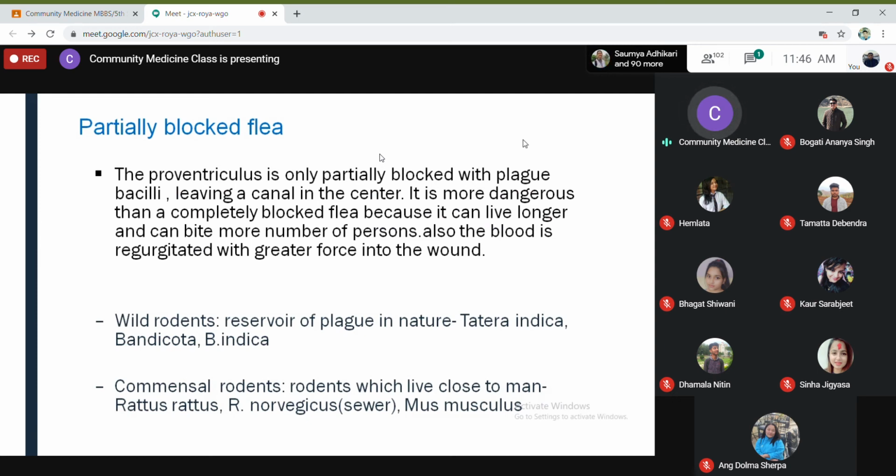And commensal rodents. This is the terminology used for the domestic rodents, commensal rodents, which live close to man. Rattus rattus, you must have heard about this species. Rattus rattus is a domestic rat, which is present in each household. It is a common species available in households. And R. norvegicus is found in the sewer, and Mus musculus. So these are the commensal rodents which are present inside the house and in the sewer system, which live nearby the house.